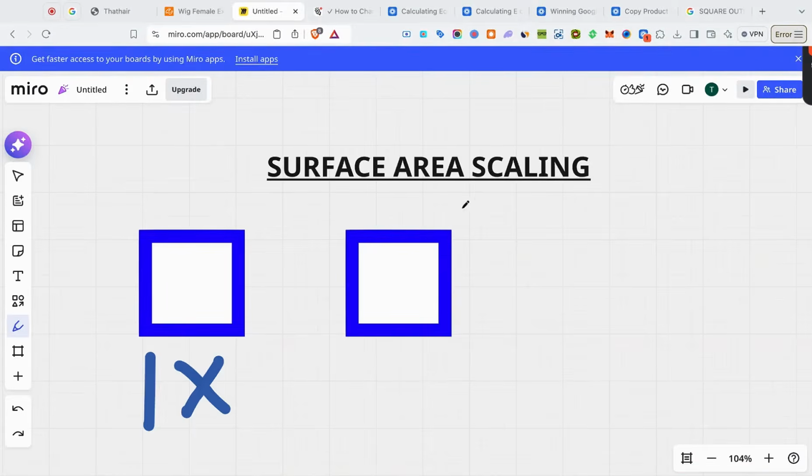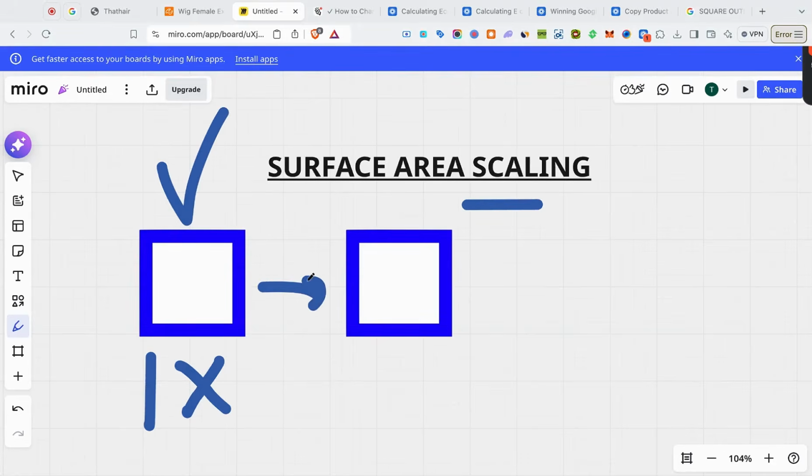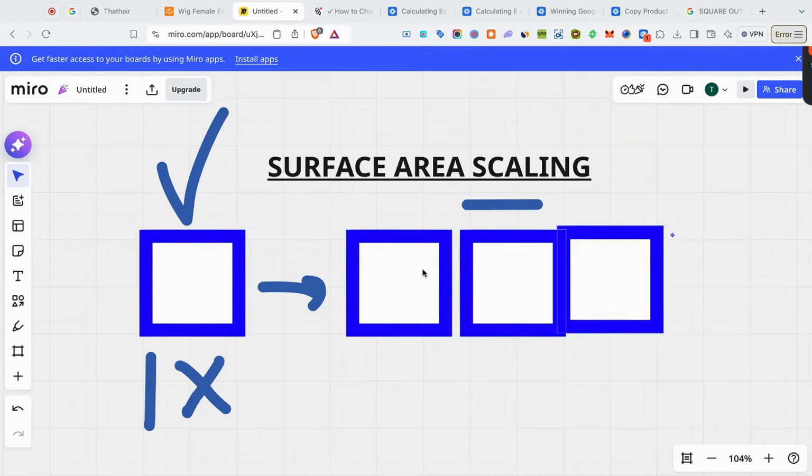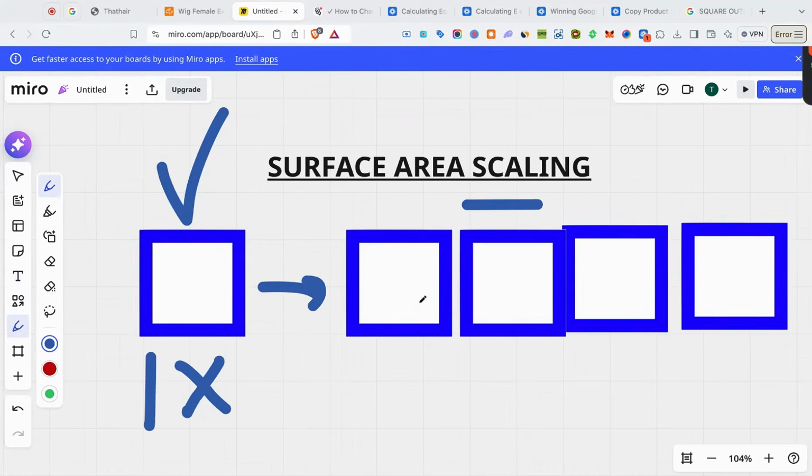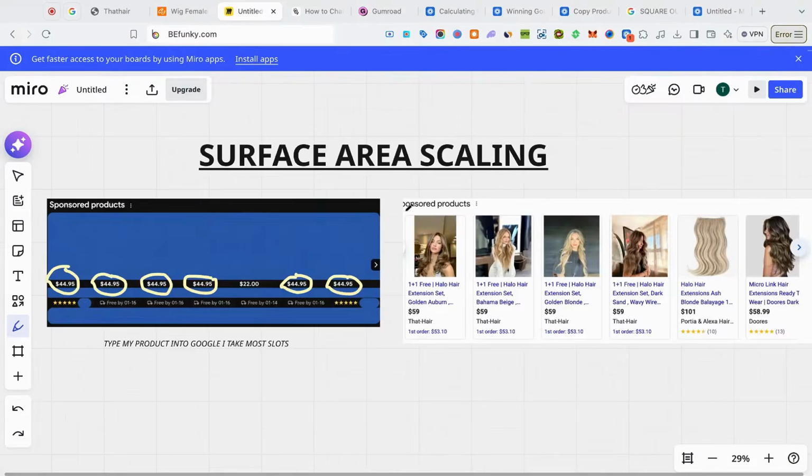All right, so people always ask me what's the best way to scale Google Ads. So once you have a product that's a winner that's consistently getting sales, all you have to do is pretty much duplicate the listing 4 different times, right? You're going to change up the images, the titles, and the descriptions. And this way, you're going to be able to show up in the auction 4 out of the 6 times and completely knock everybody else out of the competition, leaving you with more room to collect more sales because more people have the opportunity to see your ad versus the competitors. All right, so this whole process is called surface area scaling.